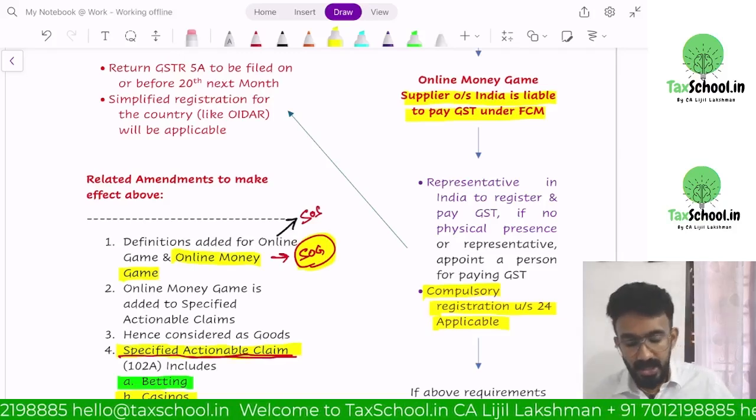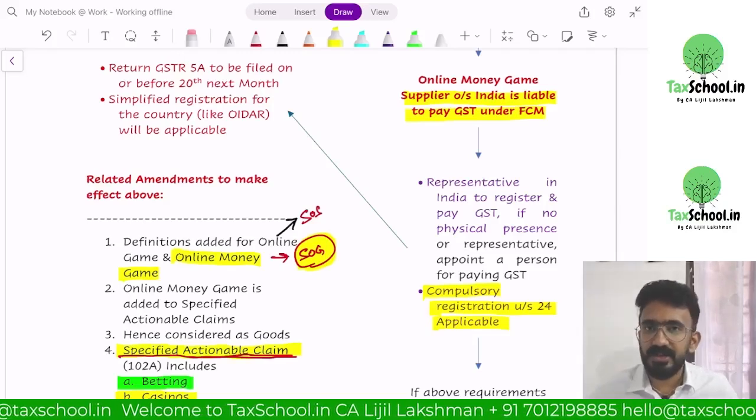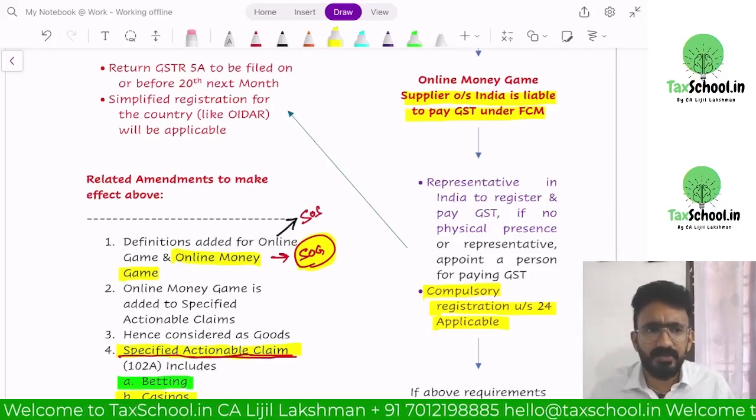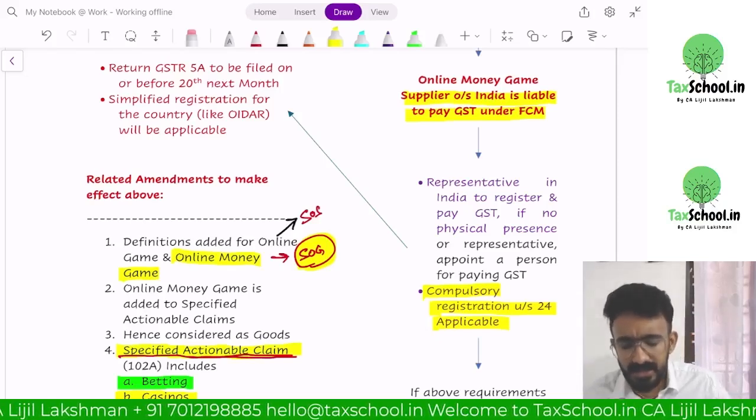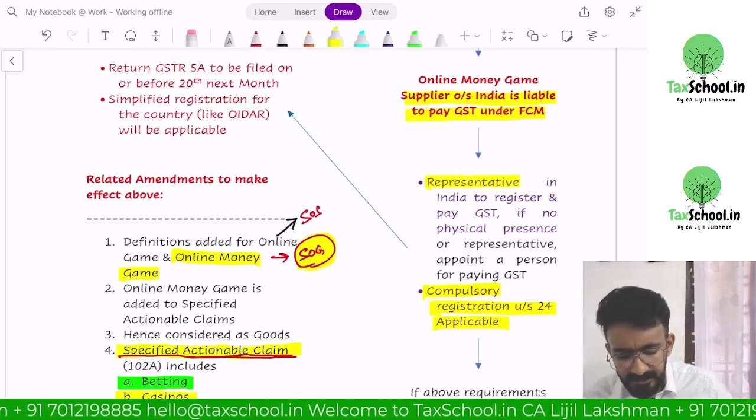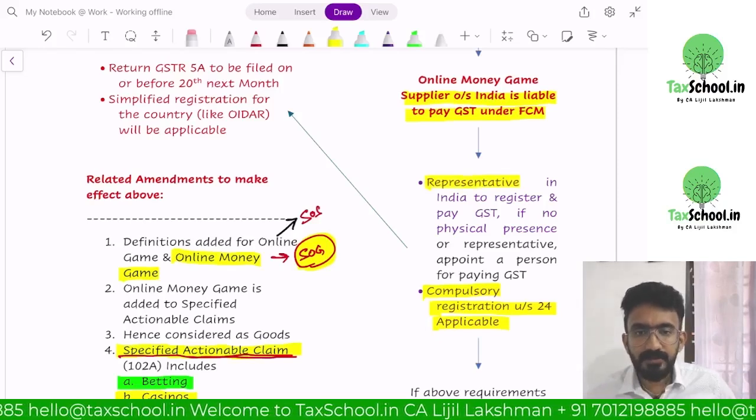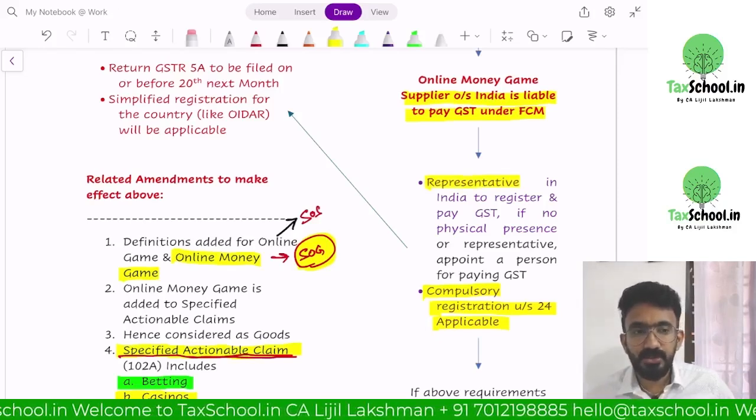Okay, then what if they don't have an office in India? It's not necessary that every betting site will have an office in India, right? An online money gaming site might not have an office in India. They said appoint a representative or identify a person to pay taxes in India.